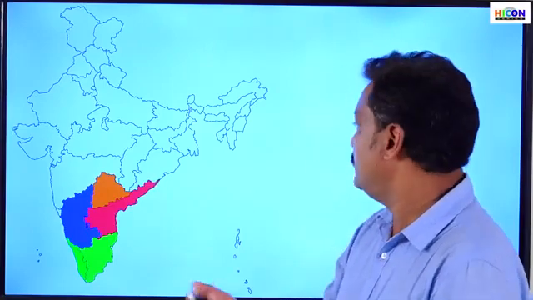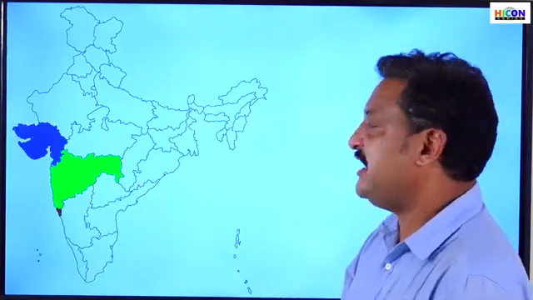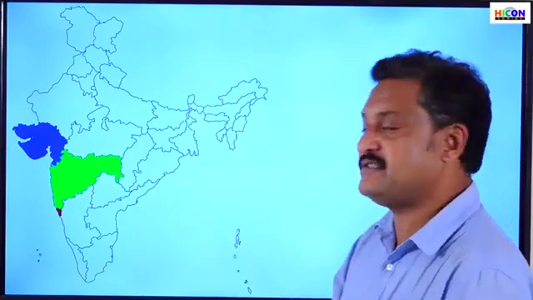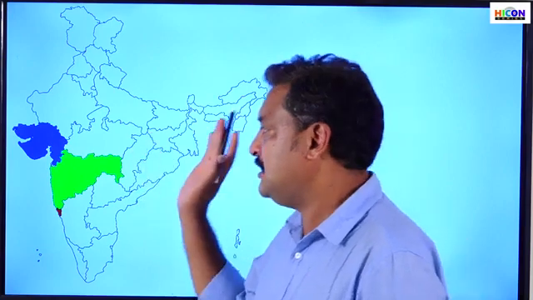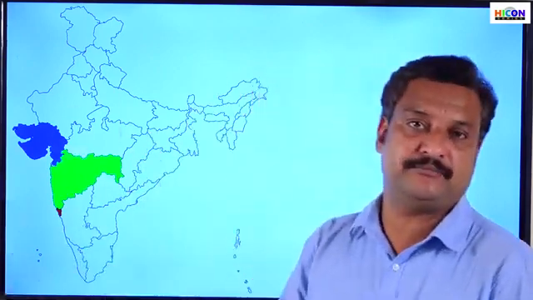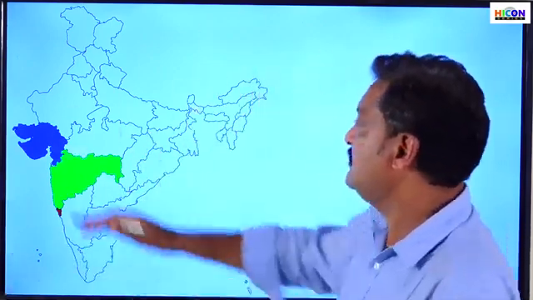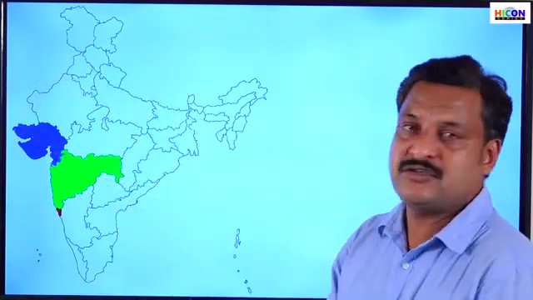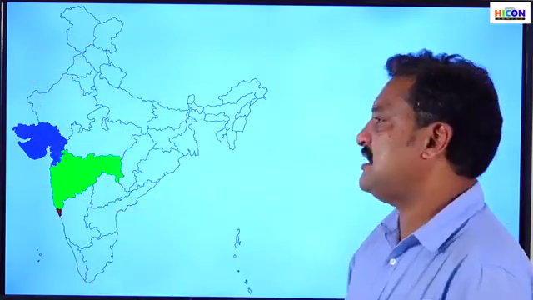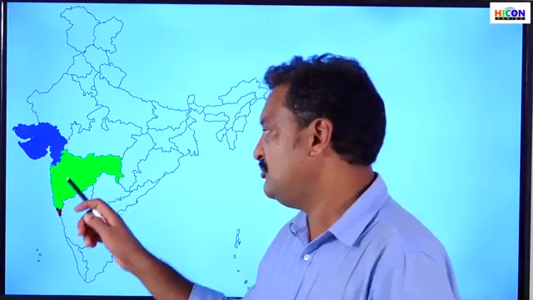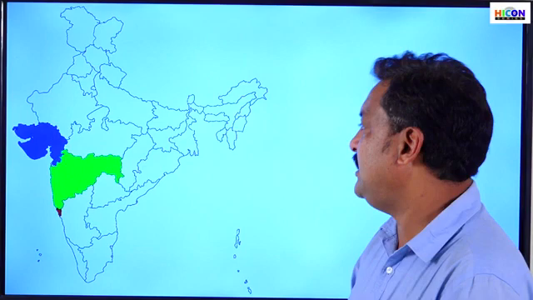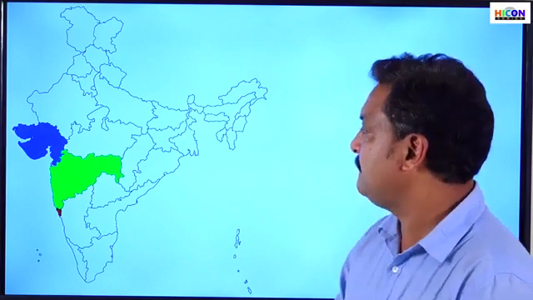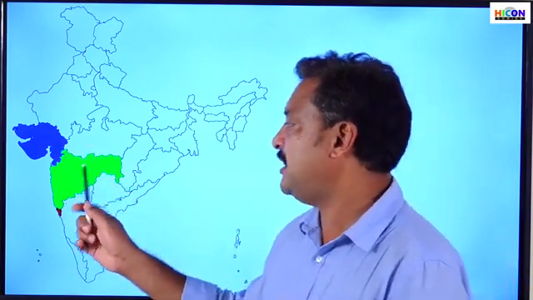Right? Now, the next one is the western states. The western states means the states that lie on the western side of India. This is the eastern side, this is the western side, right? So the states that lie in the western side of India include Gujarat, Maharashtra and Goa, right? Which are the three western states of India? Gujarat, Maharashtra and Goa, right?